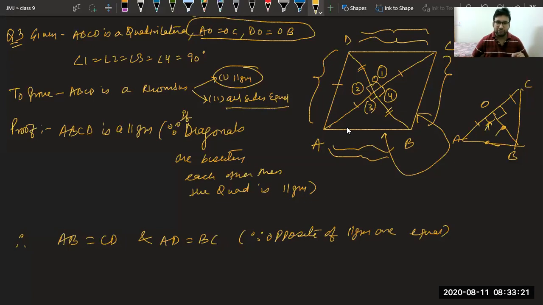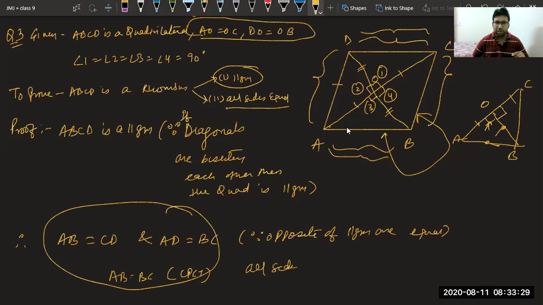We will get finally AB equal to BC by CPCT. And by these three things, we can say all sides are equal. Therefore, a parallelogram with all sides equal is a, class, is a rhombus.